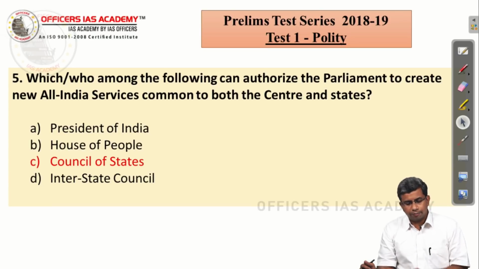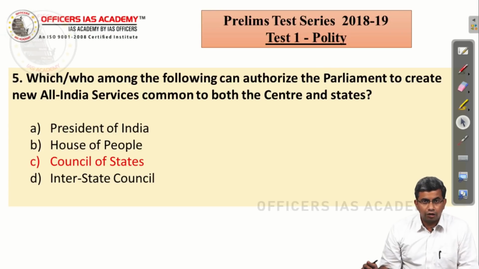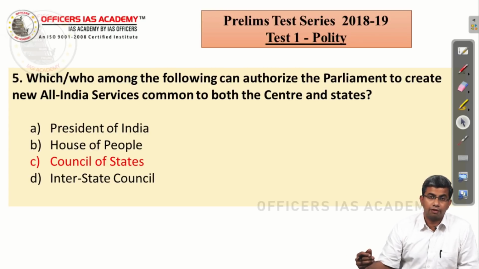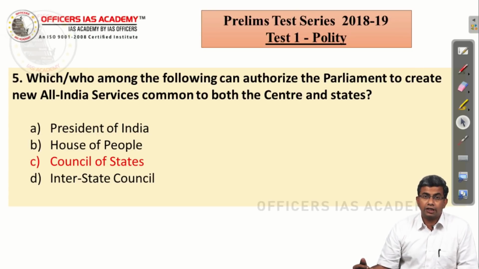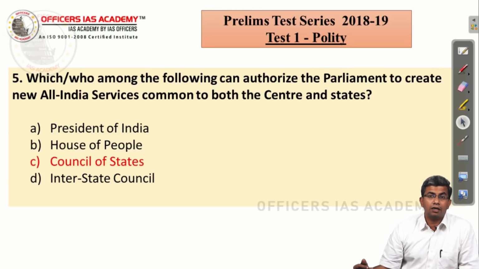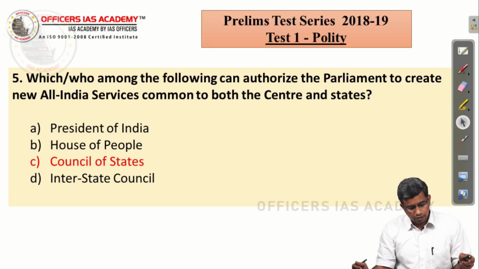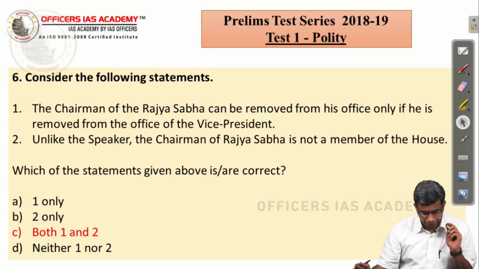Who among the following can authorize the Parliament to create new All India services? Now this is under the special powers of the Rajya Sabha. When we had discussed under the legislature, this will again be discussed in center-state relations, but when we had discussed the special powers of the Rajya Sabha as part of the legislature, we had said creation of All India services and making the Parliament legislate on any matter in the state list if it is of national importance. These are two powers which are specifically given only to the Council of States or Rajya Sabha. So obviously the answer is C, Council of States.